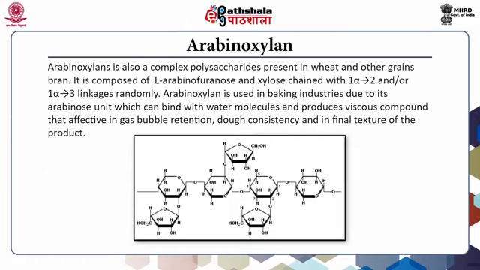Arabinoxylan. Arabinoxylan is also a complex polysaccharide present in the bran of wheat and other grains. It is composed of L-arabinofuranose and xylose chained with 1 to 2 alpha and or 1 to 3 alpha linkages randomly. Arabinoxylan is used in the baking industry due to its arabinose units, which can bind with water molecules and produce a viscous compound that is effective in gas bubble retention, dough consistency and the final texture of the product.